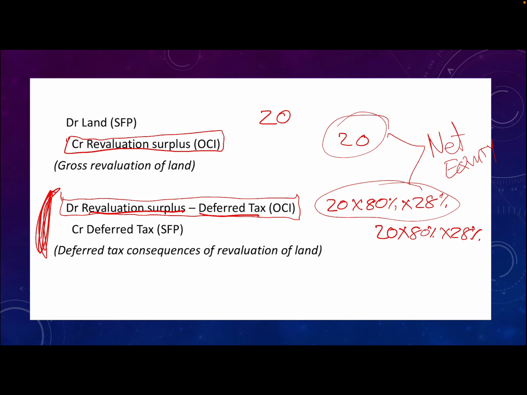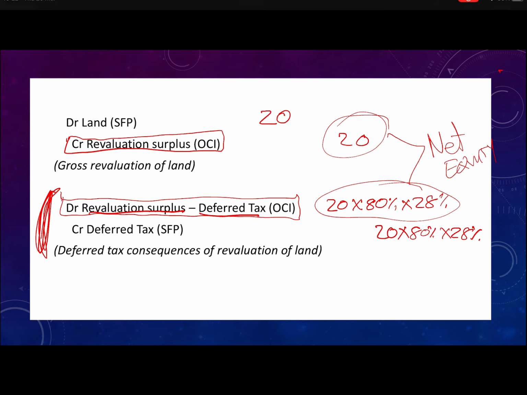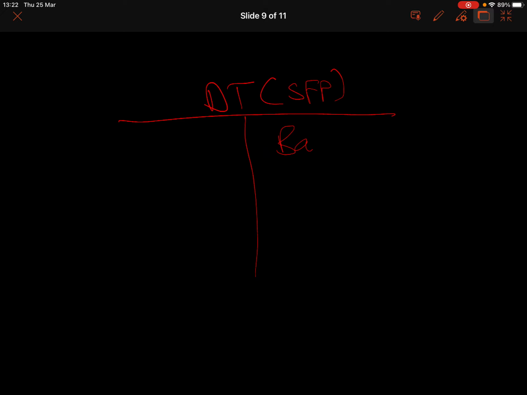Okay, so what has happened up to now is we have said that in our deferred tax calc, so there's my deferred tax GL account in the SFP, we leave our opening balance, the balance from the previous year, in there.